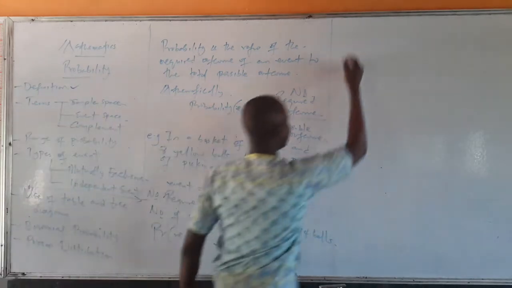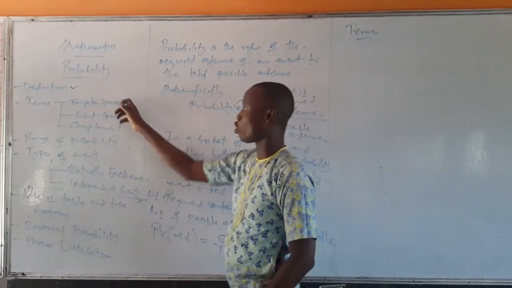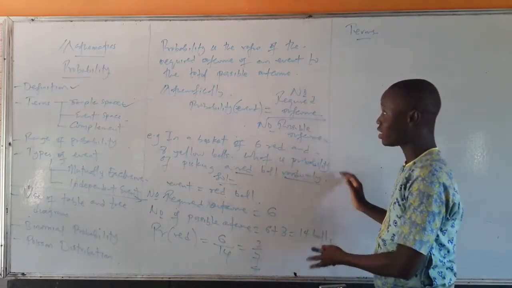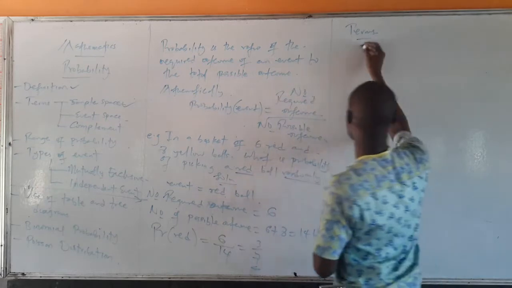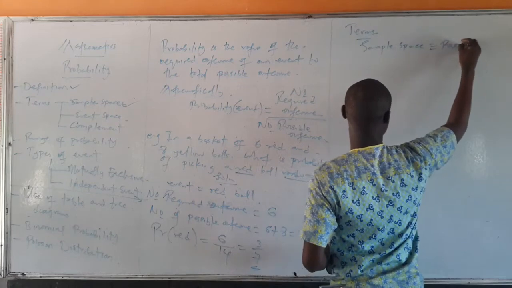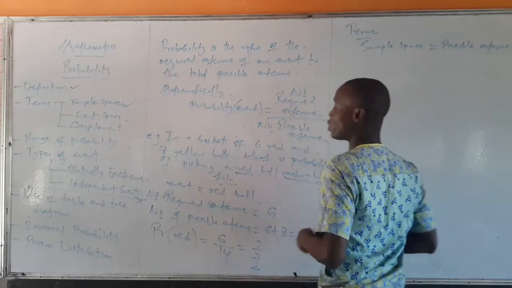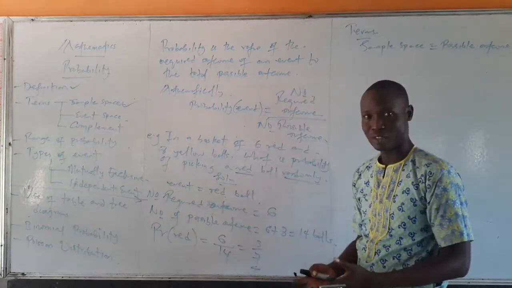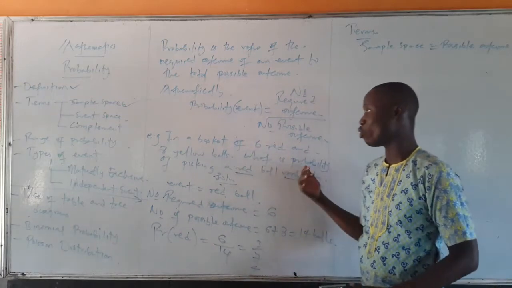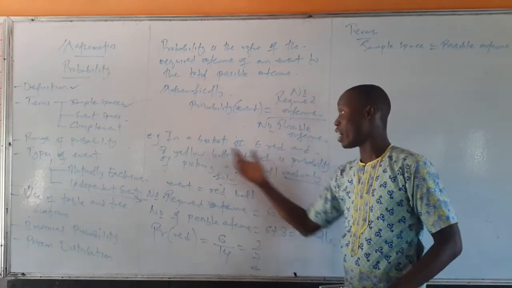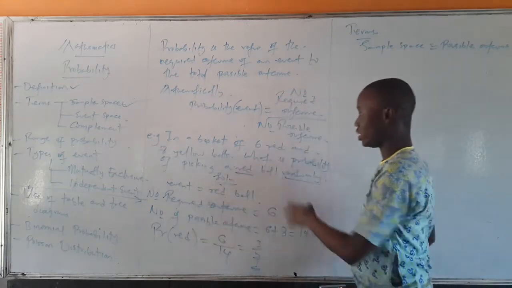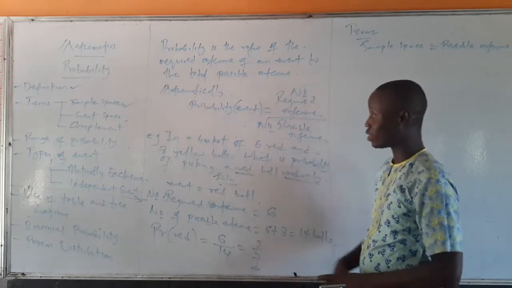So let's go into some common terms in probability. One of them is what we call the sample space. And what is the sample space? The sample space is, of course, the possible outcome. It is the sampling in statistics. When we say sampling, that means the total number of balls we are considering. We're considering 6 red balls and 8 yellow balls. So the total sampling, which is the sample space there, is 14. That's 6 plus 8. That's the sample space we are looking at.